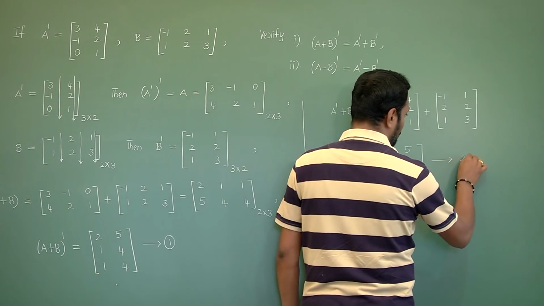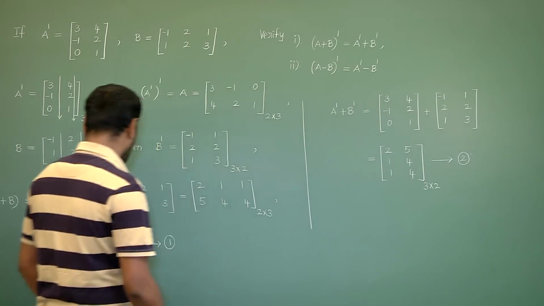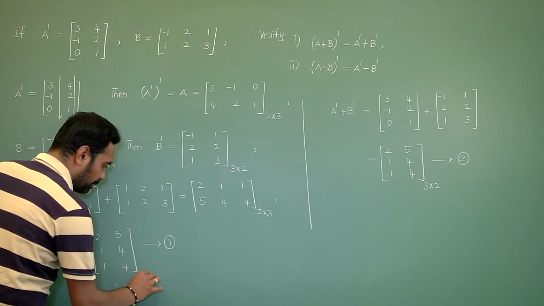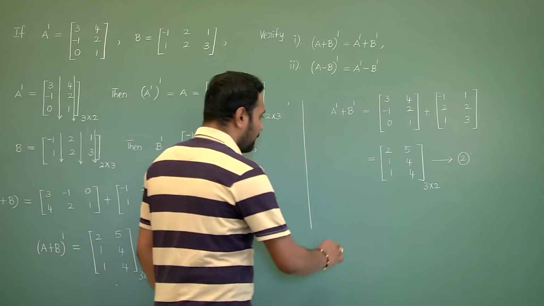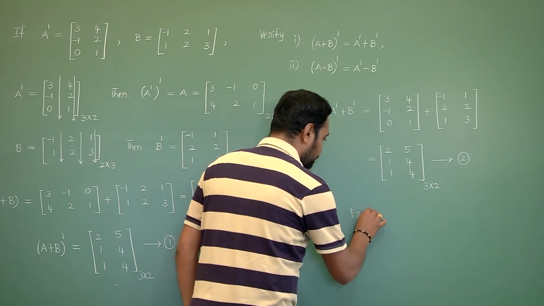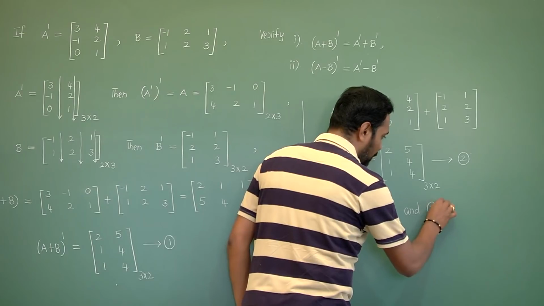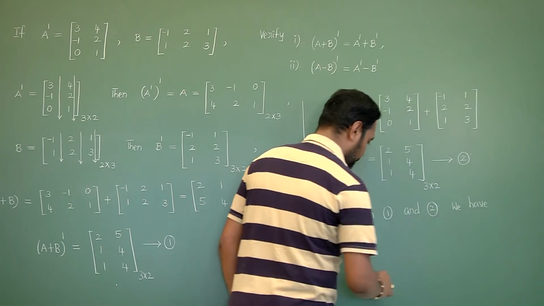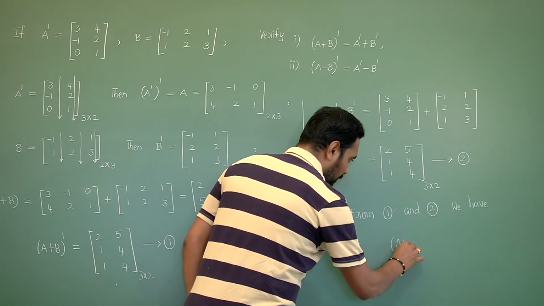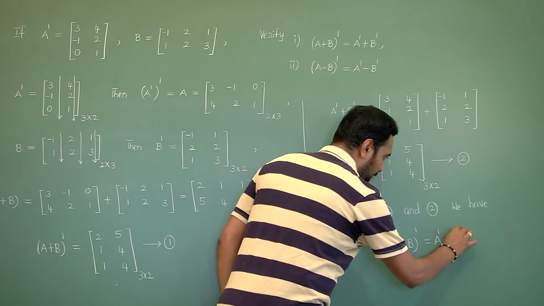This is equation 2 and this is 3 cross 2. This is also 3 cross 2. So, if you observe equation 1 and equation 2, these two matrices are same. So that from equation 1 and equation 2, we have A plus B whole dash equals to A dash plus B dash.